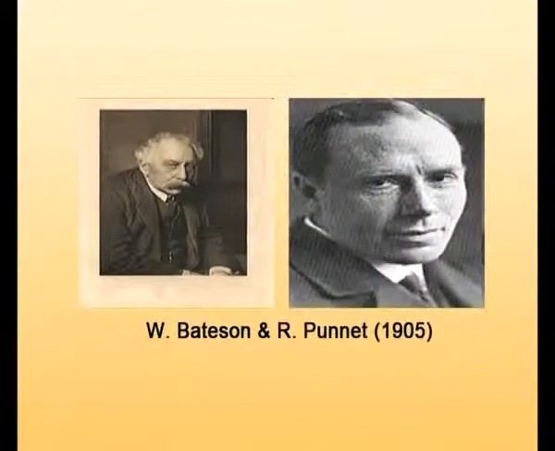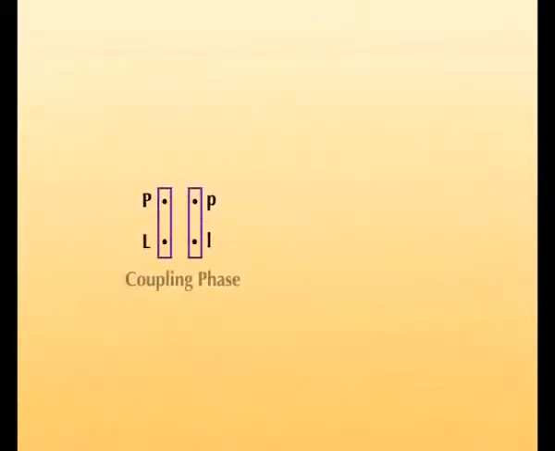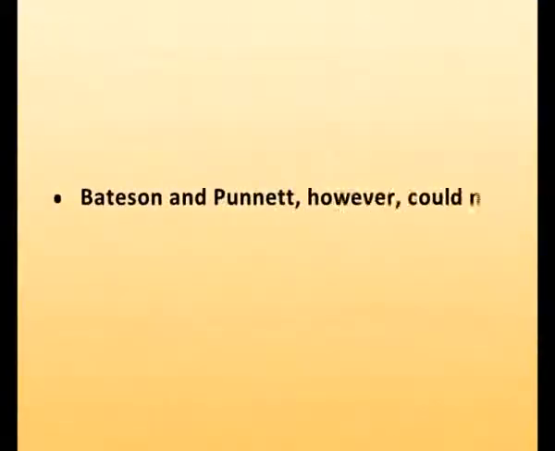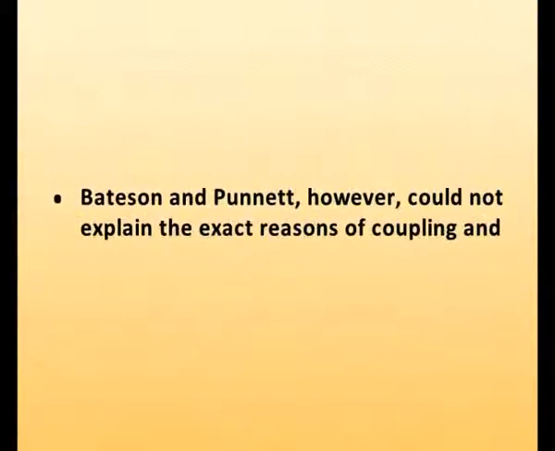In another situation, it was observed that when two such dominant alleles, that is capital P and capital L, come from different parents, they tend to remain separate. This was called gametic repulsion. Thus, in Bateson and Punnett's experiment, the two dominant alleles in sweet pea and their recessive counterparts could be in coupling or repulsion phase. Bateson and Punnett, however, could not explain the exact reasons of coupling and repulsion.